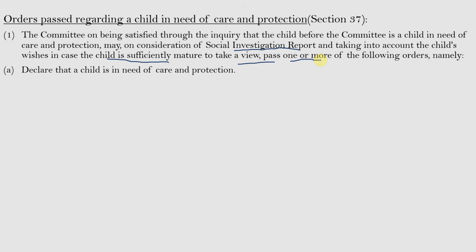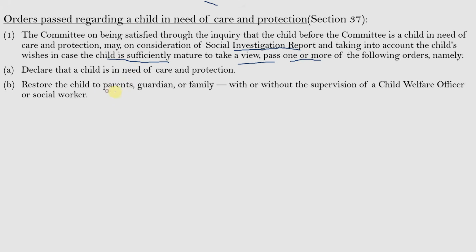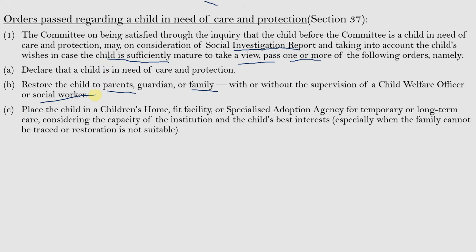So the committee may declare that the child is in need of care and protection, or restore the child to parents, guardians, or family with or without the supervision of a child welfare officer or social worker, or the committee may place the child in a children's home, fit facility, or specialized adoption agency for temporary or long term care, considering the capacity of the institution and the child's best interest, especially when the family cannot be traced or restoration is not suitable. So, according to the case of the child, the committee may take appropriate orders.